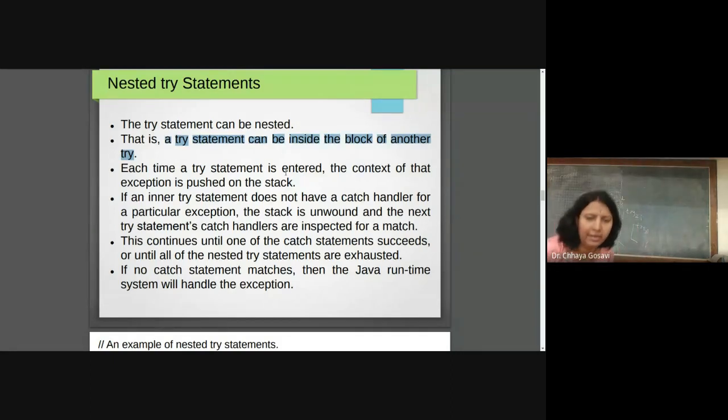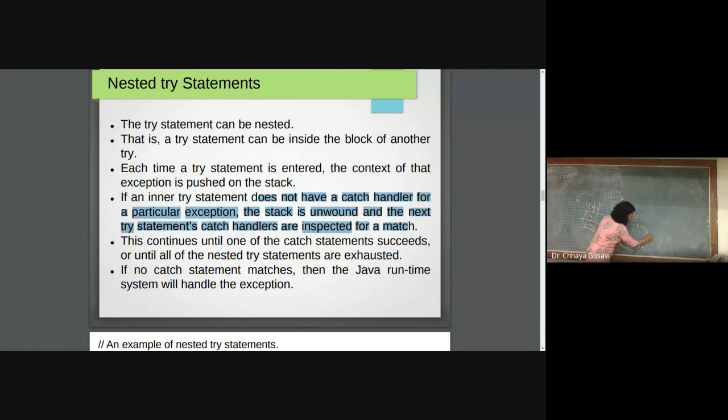So if an inner try statement does not have a catch handler for a particular exception, the stack is unwound and the next try statement's catch handlers are inspected for the match. It is not compulsory that for every try there is a catch statement. So this is a catch for inner try, this is a catch for outer, and this is for outermost.